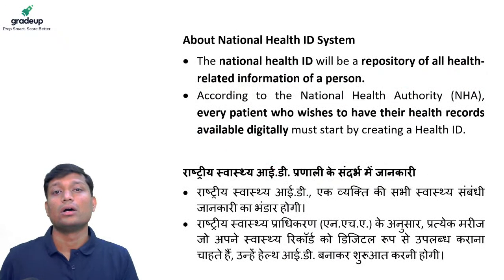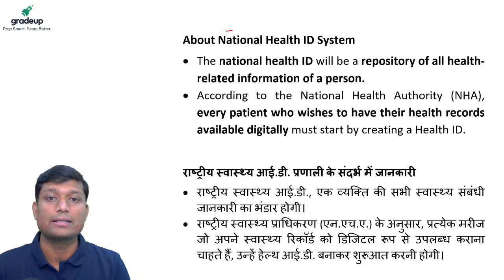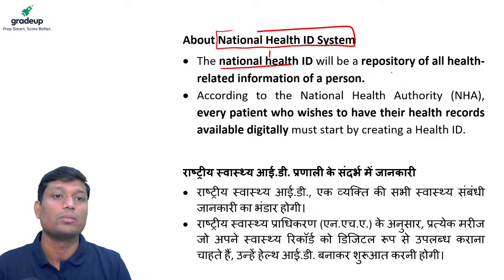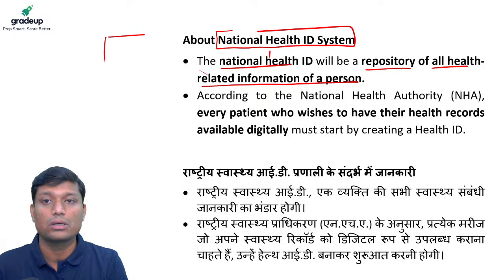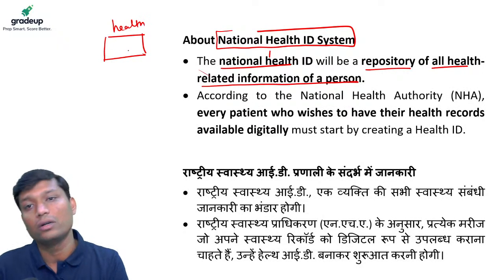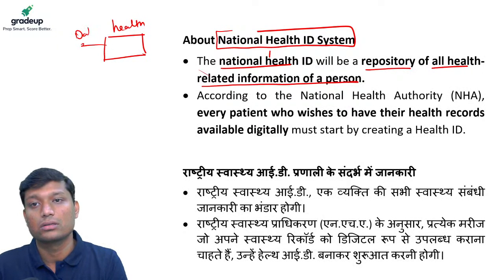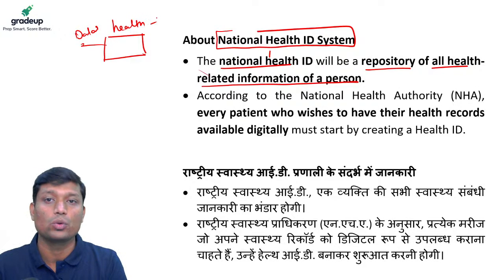So let's see what this National Health ID system is under the National Digital Health Mission. So we are going to create a National Health ID. So it will be a repository of all health related information of a person. So if you are an individual, you will be given a health ID. So this is your health ID. So it will be a database, right? You will have your own ID with that database, and in that database we'll have all your details regarding health, right?